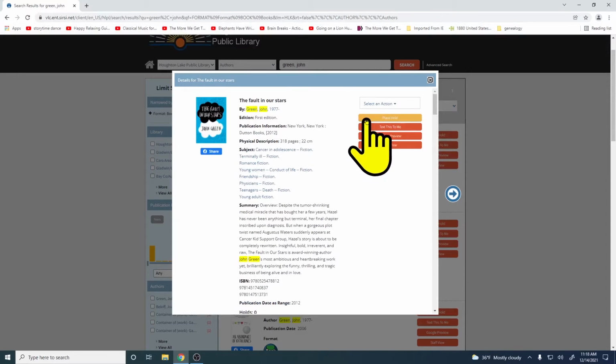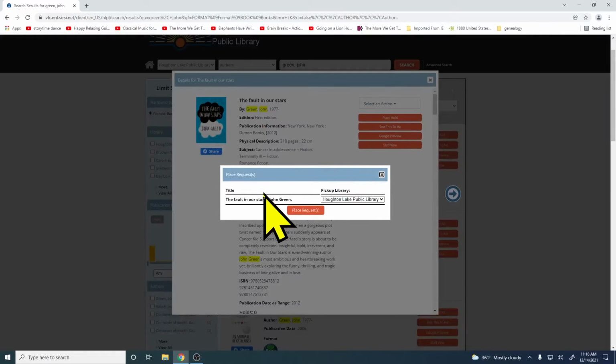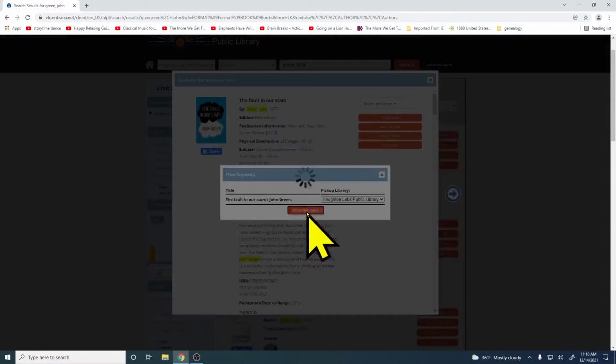You can see here, there's this orange button that says Place Hold. We'll click on that. And it's going to ask us where we want to pick it up. We only have this one pickup location because if you had a library system that had multiple locations, you might have different options here. We only have one location, so it's just going to be Houghton Lake. And we're going to hit Place Requests.